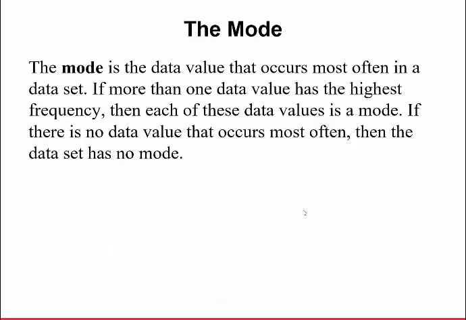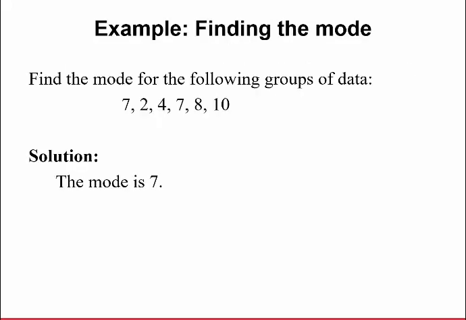Let's talk about the mode. The mode is the data value that occurs the most often in a data set. If more than one value has the highest frequency, each of these data values is a mode. If there is no data value that occurs most often, then we can say that there is no mode. This is actually pretty easy. Find the mode of this group of data: 7, 2, 4, 7, 8, and 10. You can quickly see that the number that occurs the most is 7. So here the mode is 7.